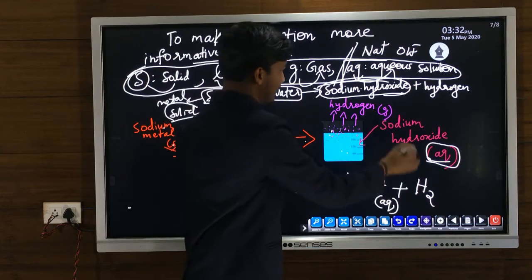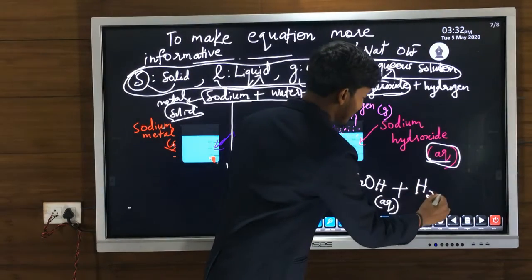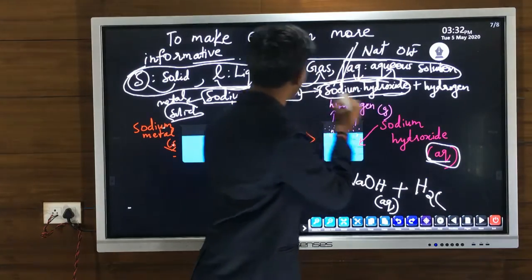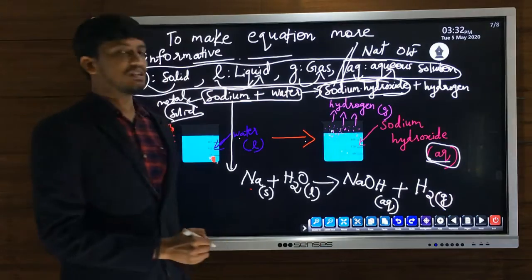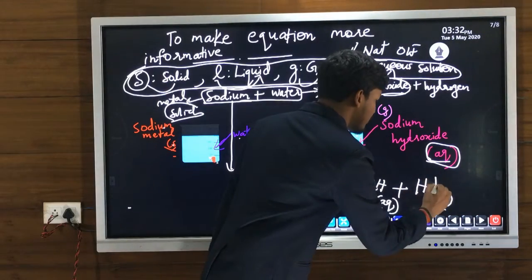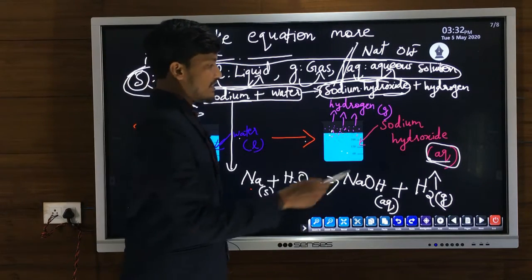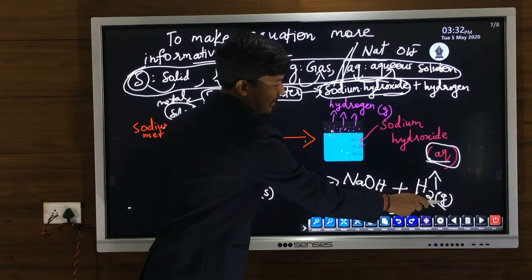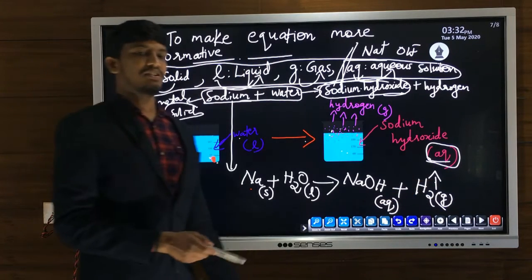Then the second product, H2, hydrogen gas. Hydrogen exists always in gas form. So for gas we will write g, small letter g, and for gas we can put an upward arrow also. So if the reactant or product is a gas, we can write small letter g as well as an upward arrow.